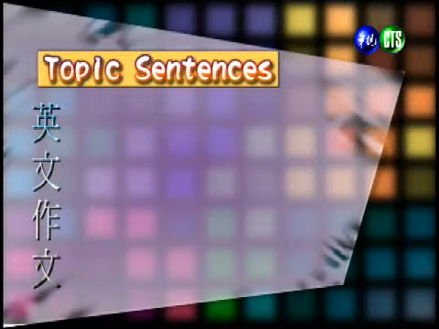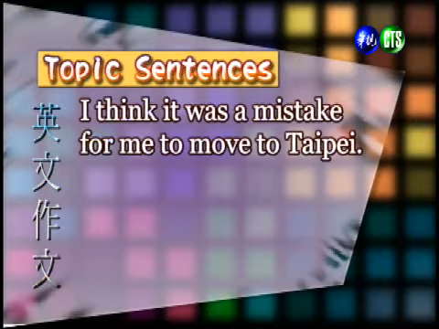All right, now to write our model paragraph, the first thing that we want to do is establish the main point of the interview. And so the person was not happy in Taipei and thought it was a mistake to get a job there. And so if we want to write a topic sentence for our paragraph about this situation, we can write a sentence like this one.